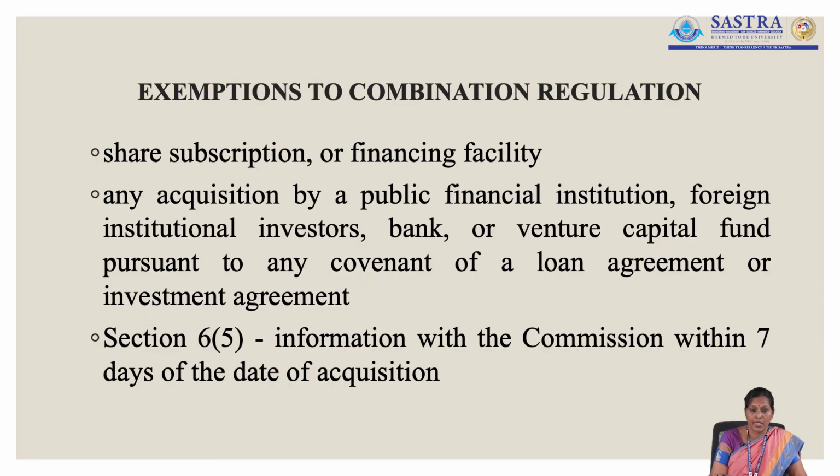Next, let us look at some of the exemptions that we have with respect to combination regulation. First is with respect to share subscription or financing facility. If one company is going to get control over another company through share subscription or financing facility, then they are exempted from filing the notice.